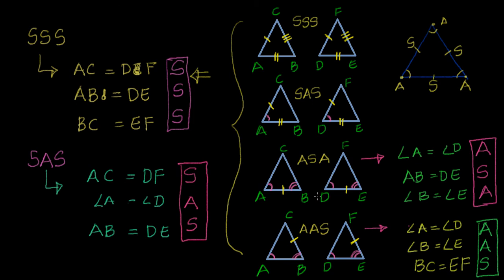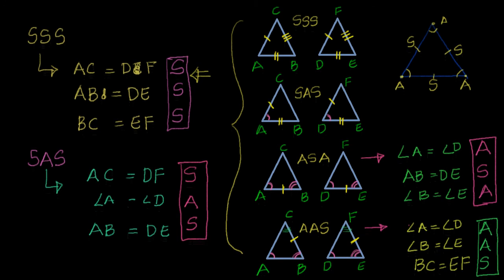AAS actually is nothing but ASA, because in ASA, what we are saying is two corresponding angles and the side in between them are congruent, right? If you look at AAS, I know two angles, so I can find out the third angle. If I find this third angle, then you can see clearly this is nothing but equal to ASA, but we just call it AAS. So these are the congruency postulates.